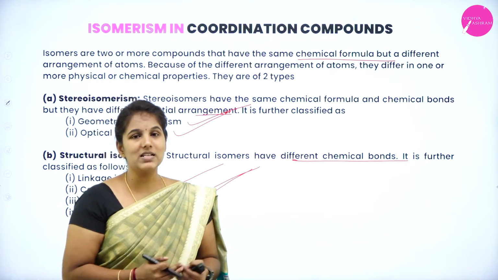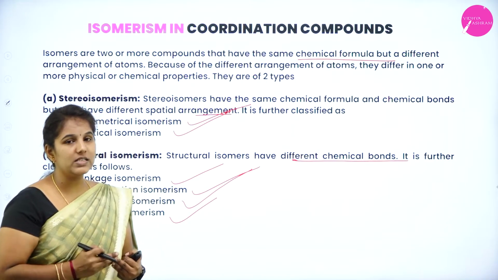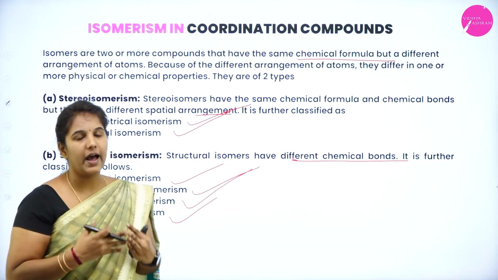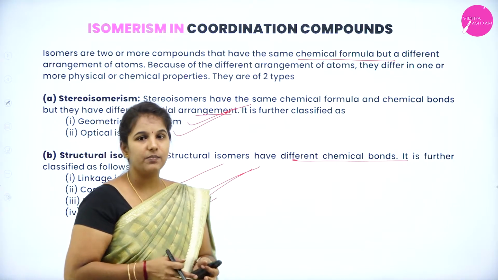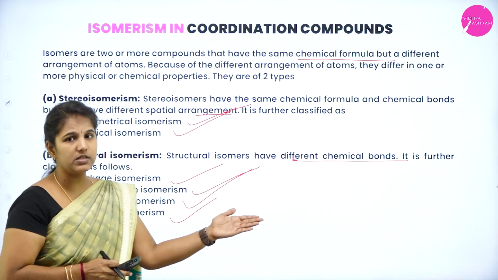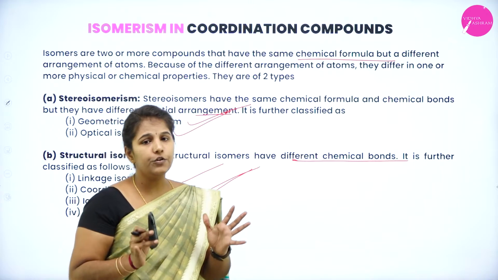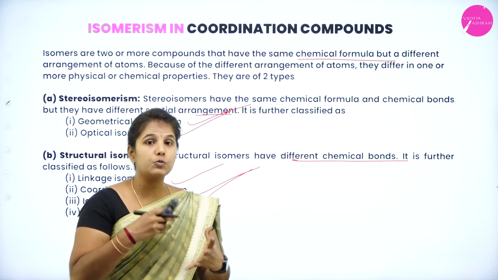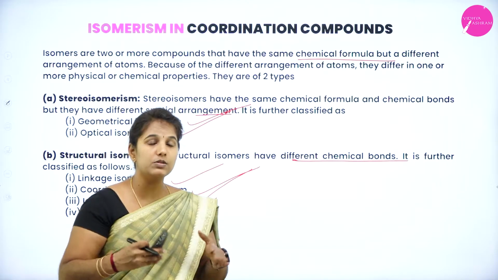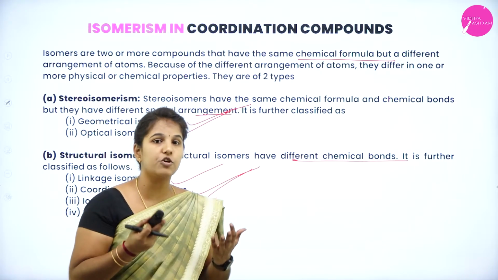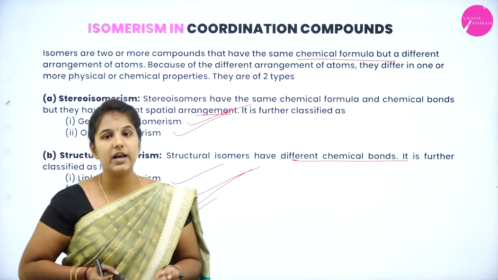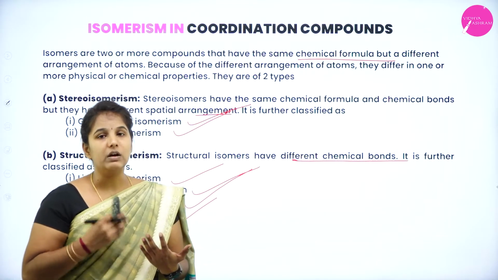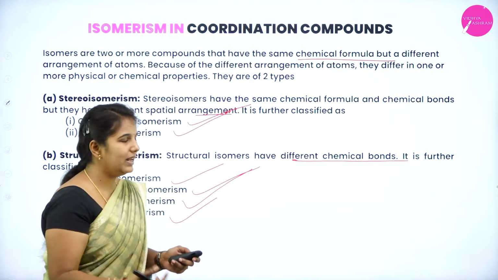So if I say stereoisomerism, always remember there will be a different spatial arrangement of atoms. If I say structural isomerism, already I said that due to the difference in their structure, that is because of the different arrangement of the atoms which are involved in formation of bond. Okay, that is known as structural isomerism. Again, there are four types. We will see what is that in detail in the next slide.